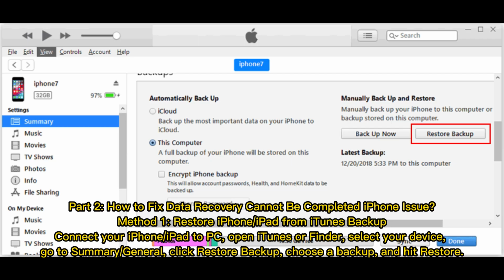Part 2. How to fix the data recovery cannot be completed iPhone issue. Method 1. Restore iPhone or iPad from iTunes backup. Connect your iPhone or iPad to PC. Open iTunes or Finder. Select your device. Go to Summary or General. Click Restore Backup. Choose a backup and hit Restore.